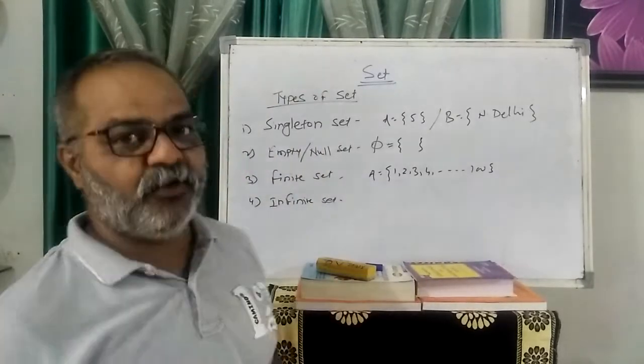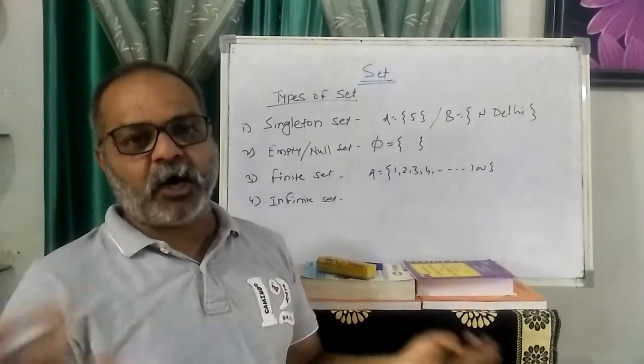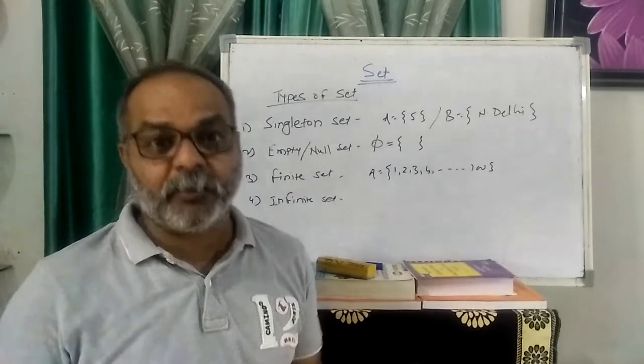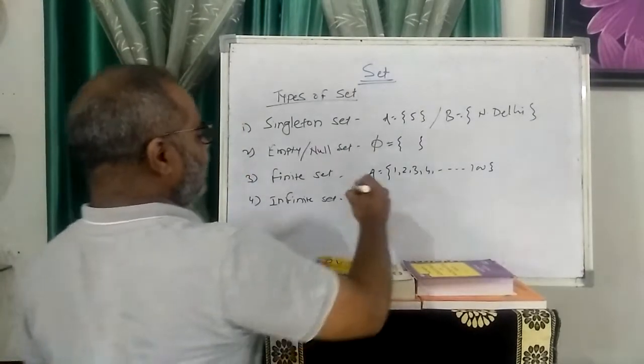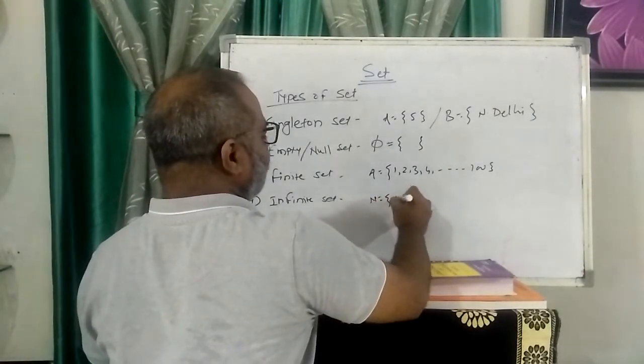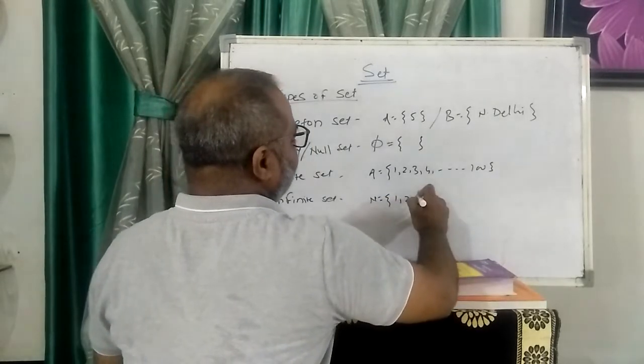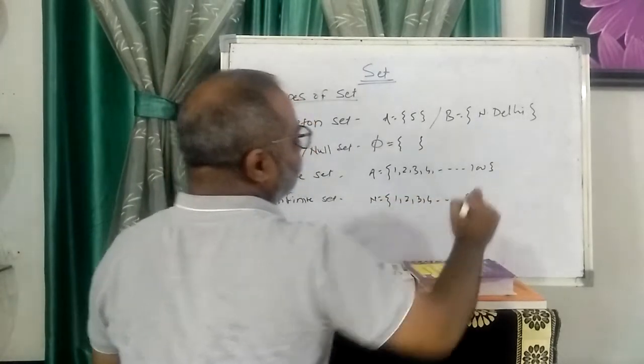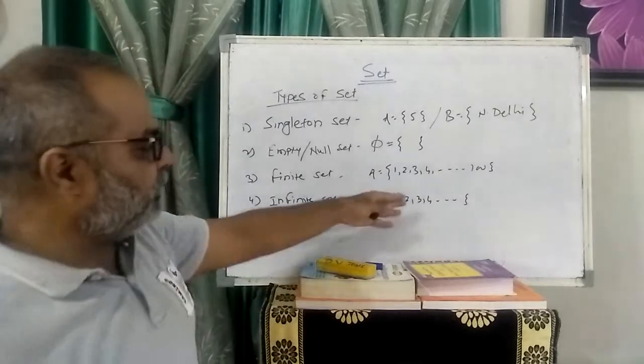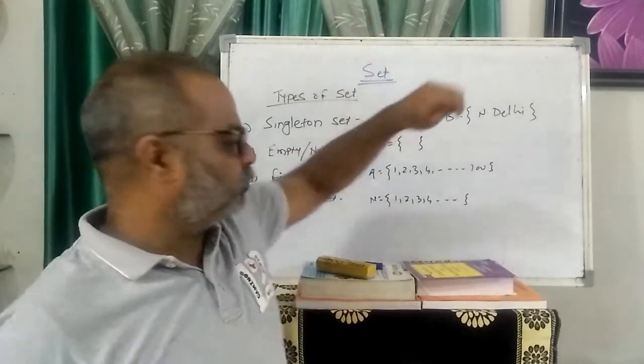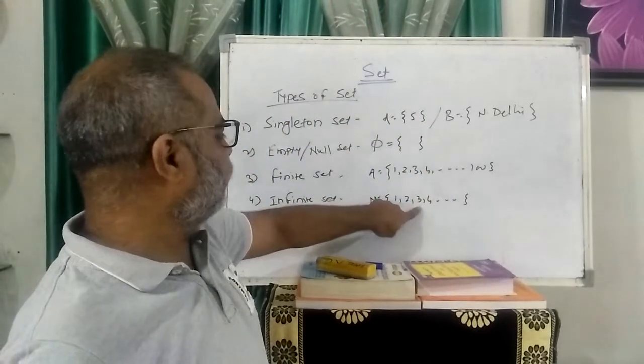And next is the infinite set, which means we cannot count the elements, or uncountable elements are present in the set. I write here the set of natural numbers: 1, 2, 3, 4 and so on. And so on means infinite numbers are present, so N is an infinite set.